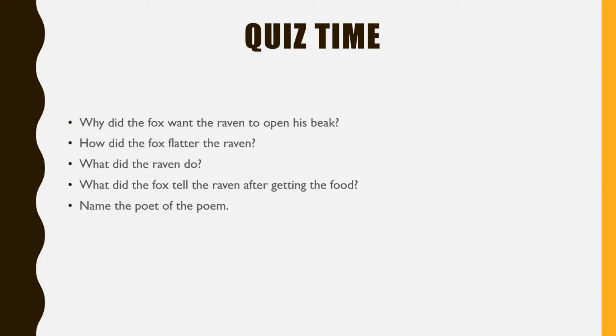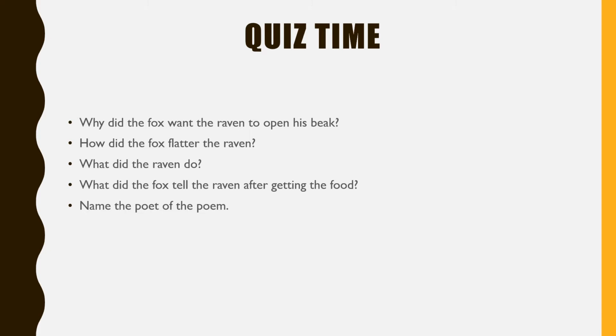So why did the fox flatter the raven? Now the next one, what did the raven do? Now when the fox flattered the raven, he had some plan in his mind. But the raven listened to the flattery, believed that it was true, and then what did the raven do?